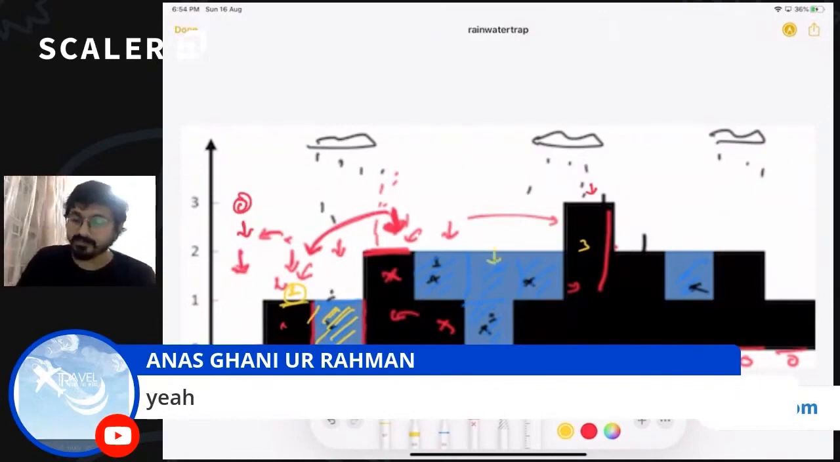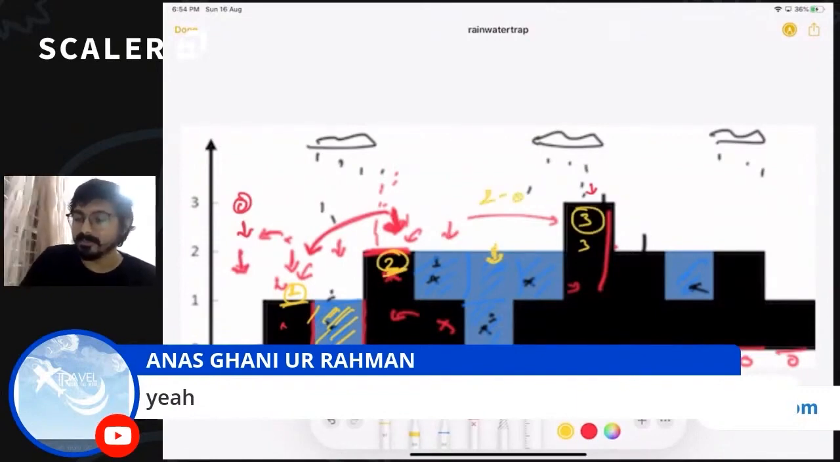Let's also see for this column. So here, what is the left max? Left max has a height of 2. Right max has a height of 3. Minimum of 2 and 3 is 2. Right? So this bar is going to hold 2 minus the height of this, which is 0, this much amount of water. So we just have to do this for each and every bar, and we add whatever amount is trapped over that bar, and we get the answer.